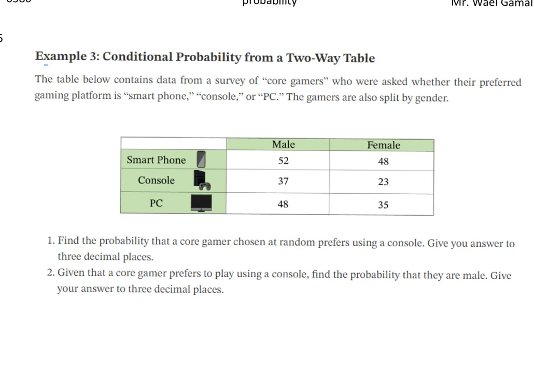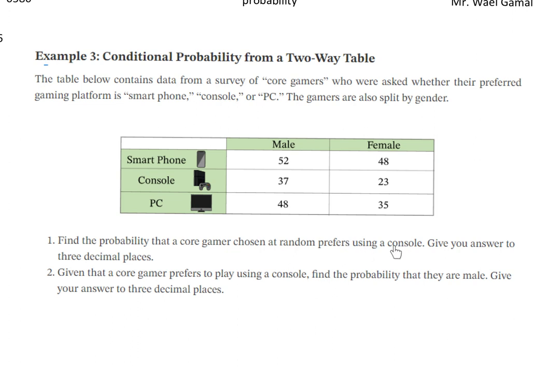Number 6. Conditional probability from a two-way table. The table below contains data from a survey of core gamers who were asked whether their preferred gaming platform is smartphone, console, or PC. The gamers are also split by gender. Find the probability that a core gamer chosen at random prefers using a console. Give your answer to 3 decimal places. Okay. Find the probability that a core gamer chosen at random prefers using a console.